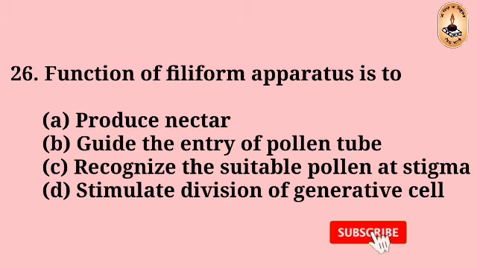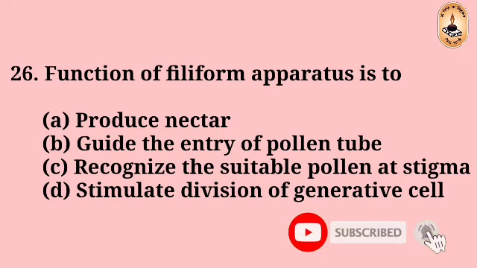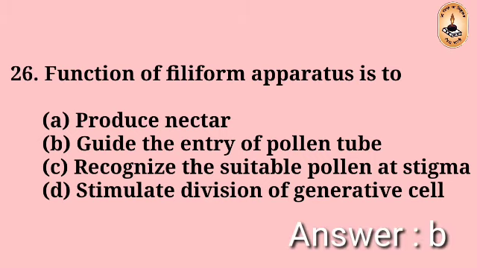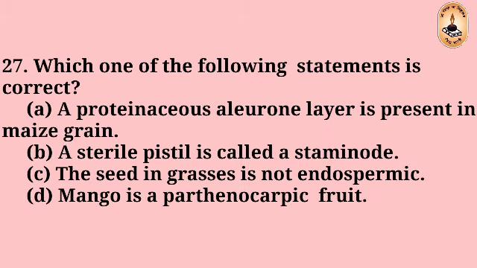Question number 26. The function of filiform apparatus is to: produce nectar, guide the entry of pollen tube, recognize the suitable pollen at stigma, stimulate division of generative cell. The right answer is B, guide the entry of pollen tube.